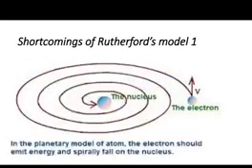So what are the shortcomings of this model? The first shortcoming is that Rutherford's atomic model failed to describe the stability of an atom. We know that an atom is very, very stable, but if you look at the physics, there was a paper of Maxwell. The paper is named electrodynamics, I think, quantum something. I'm sorry, I forgot the name of the paper.